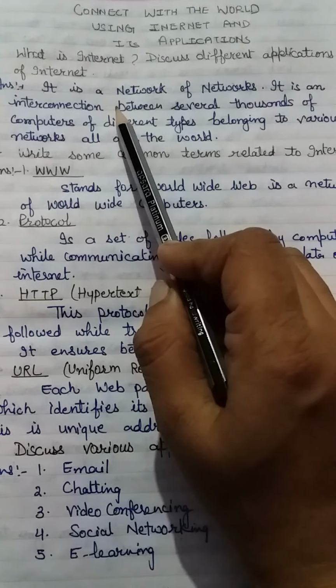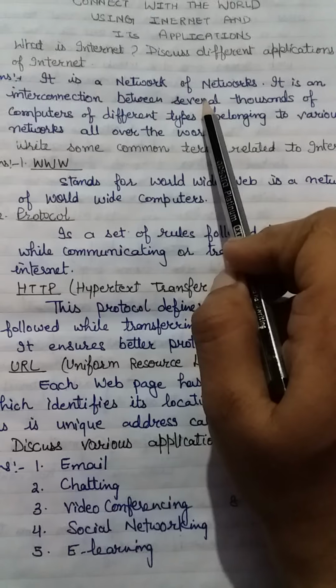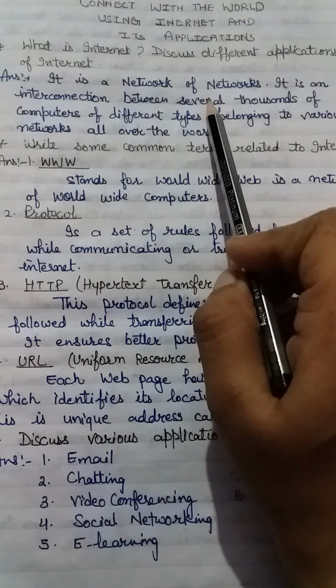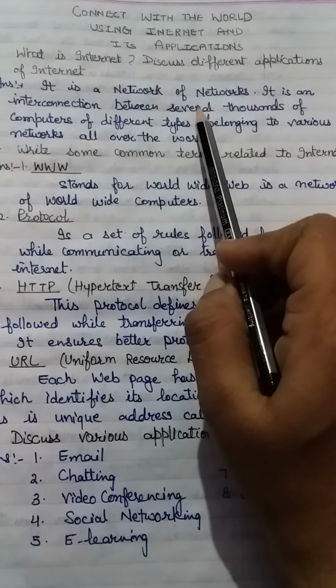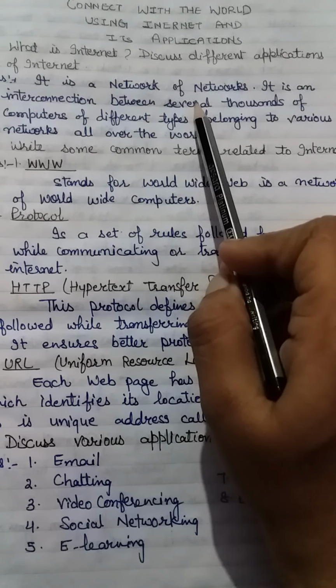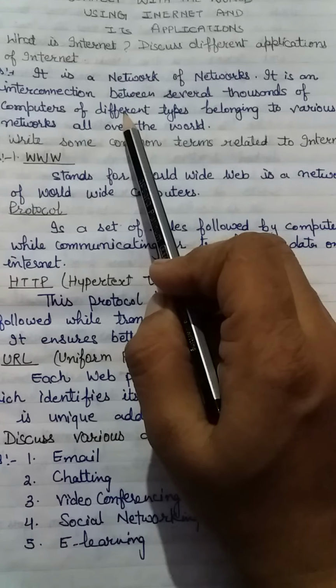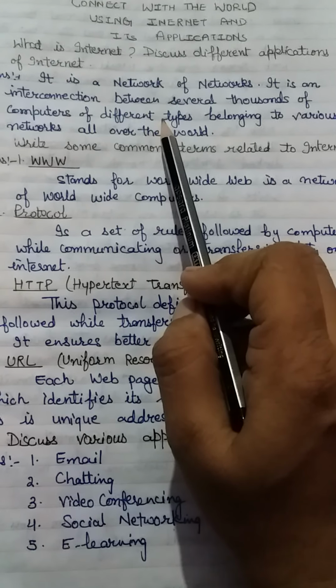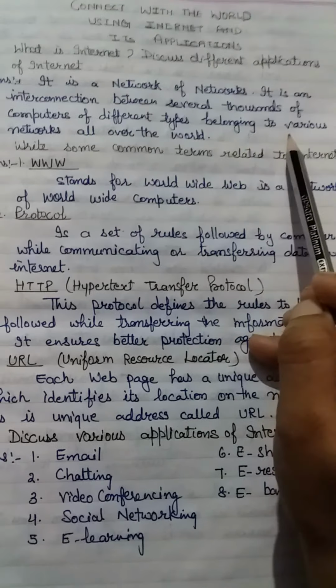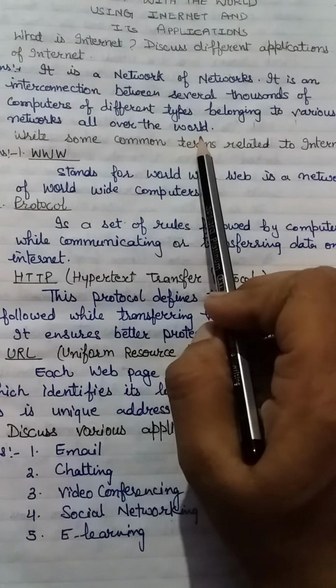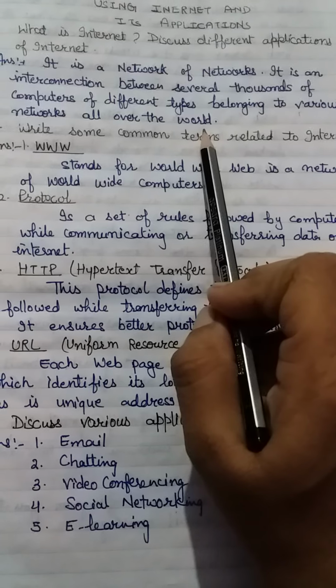It is a network of networks. I know everyone knows the definition. In earlier classes also, we discussed the same definition again and again. It is a network of networks. It is an interconnection between several thousands of computers of different types, belonging to various networks all over the world.